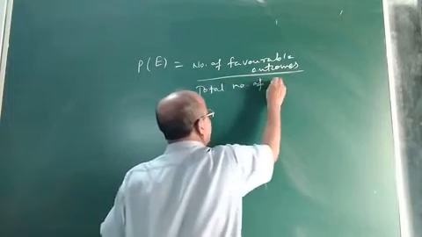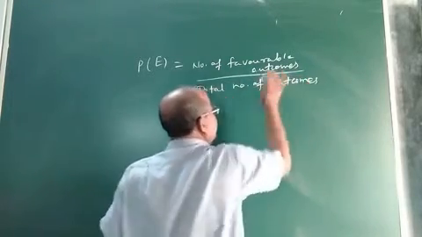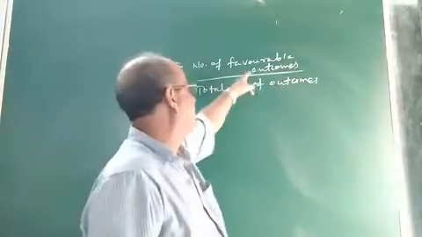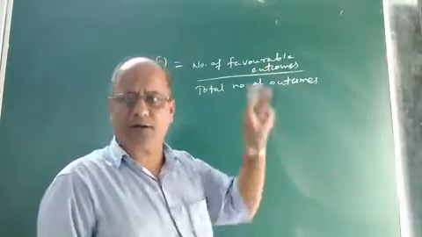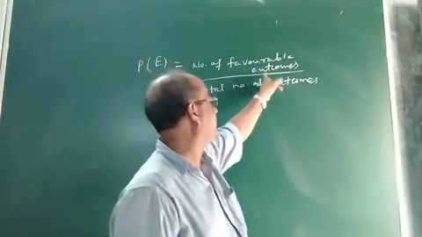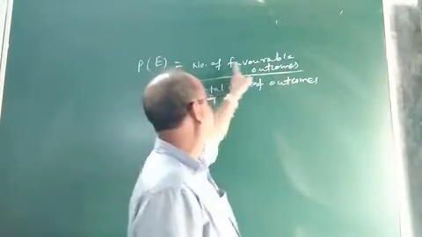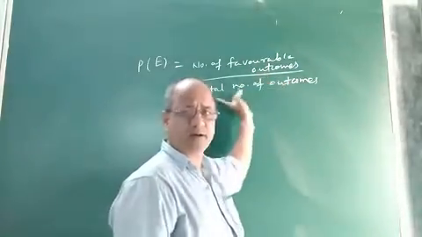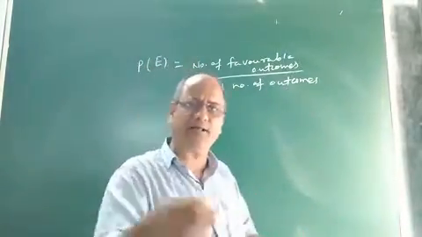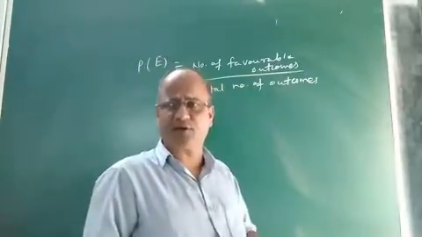Now, instead of writing the word outcome in the definition of probability of E, where E is an event, we can write elementary event: number of favorable elementary events divided by total number of elementary events. Total number of elementary events means it is the total number of outcomes. So this is the definition.